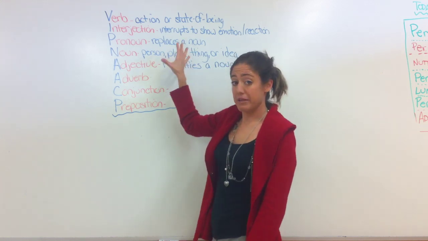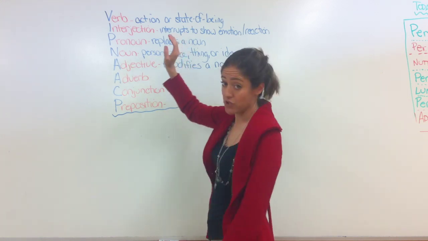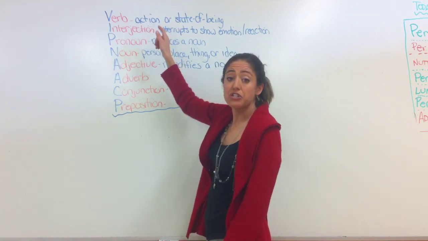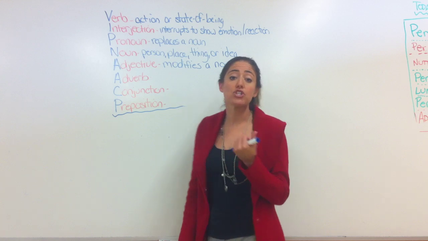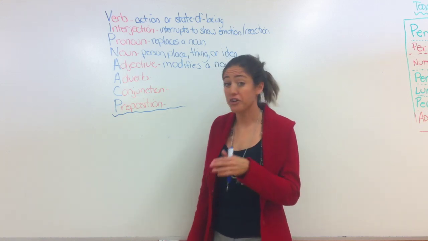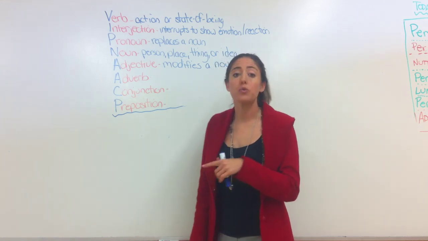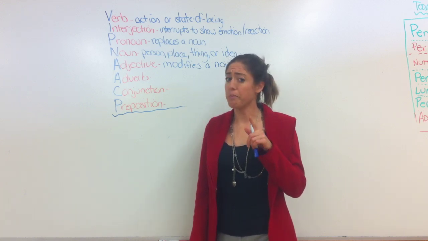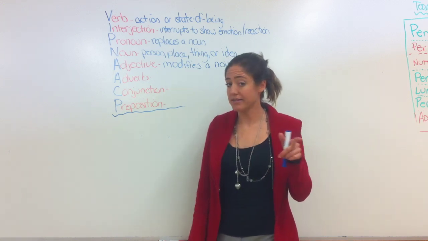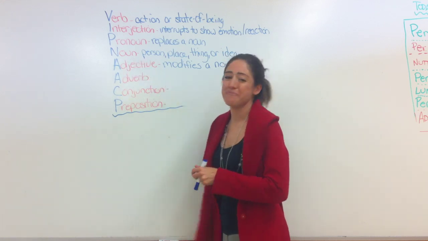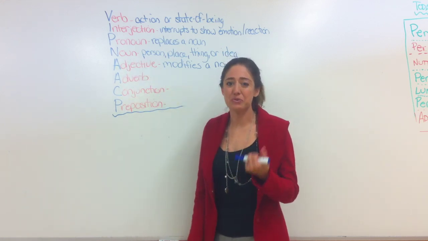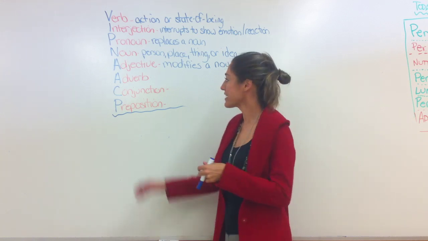I'm going to read them very fast for you, because you should know them by now. Verb, action or state of being, 2 kinds of verbs. Interjection, interrupts to show emotion or reaction. They're your comic book words. Pronoun, replaces a noun, not to be confused with proper noun. That's the capitalized noun. Pronoun replaces he, she, it, you, they, we. Noun, person, place, thing, or idea. Idea nouns, words like love, anarchy, things like that.